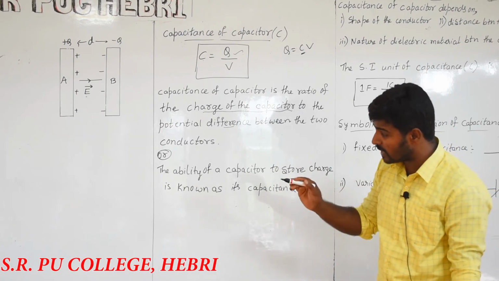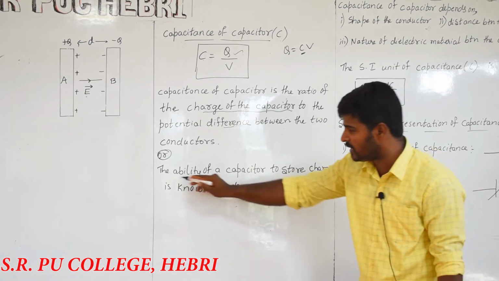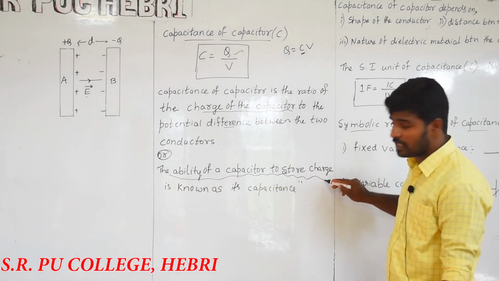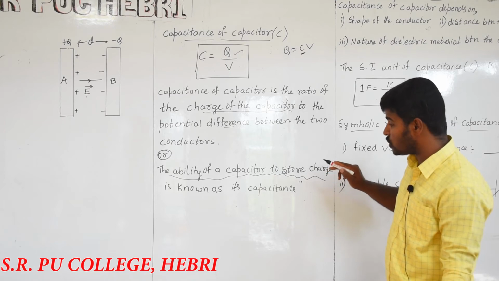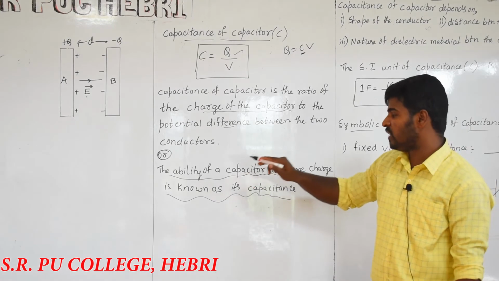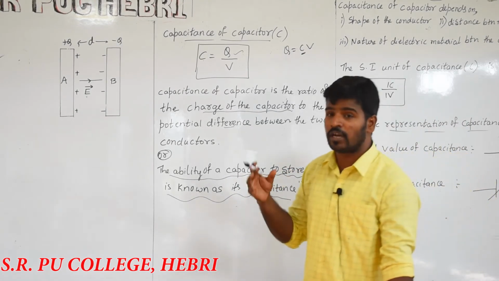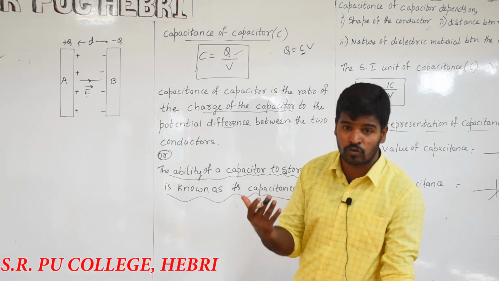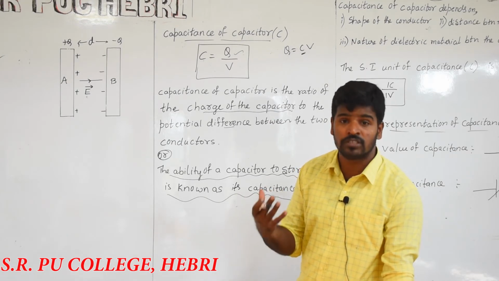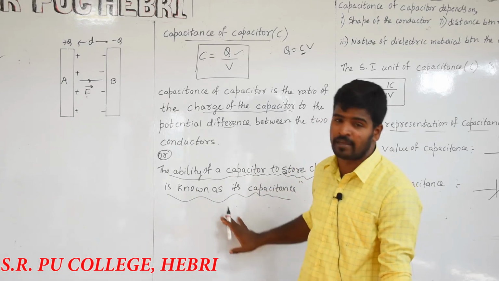Capacitance is also defined in one word: it is the ability of a capacitor to store charge. The ability of a capacitor to store charge is known as its capacitance. So capacitance is how much charge a conductor has the capacity to hold within itself, and that term is expressed by capacitance.